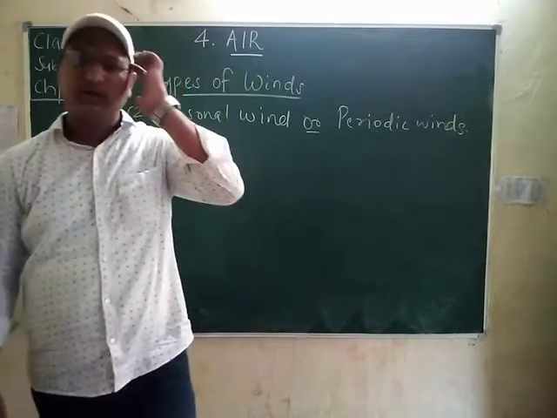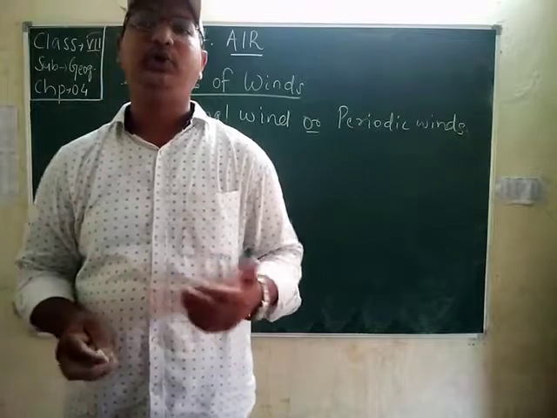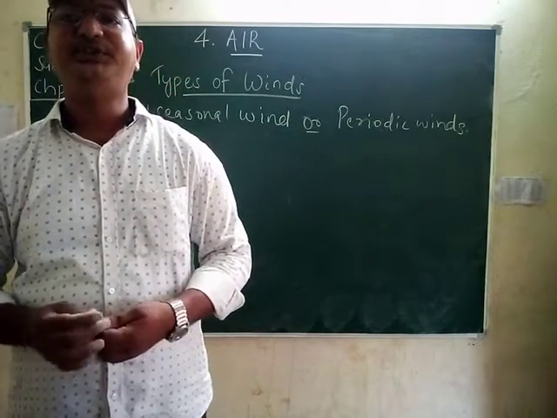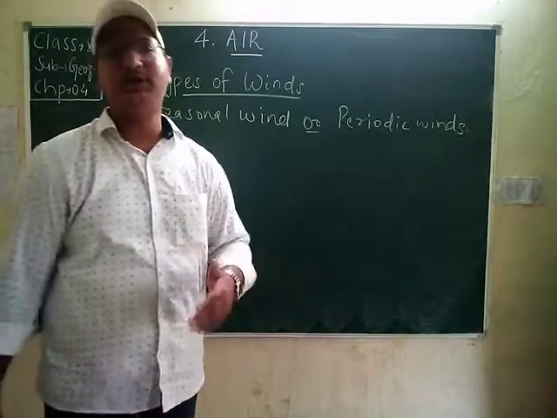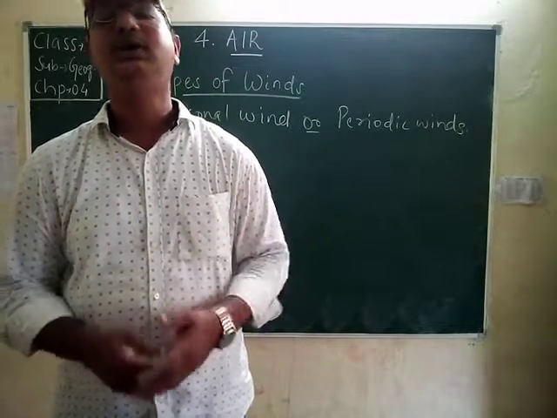So what are the periodic winds? These are the winds which blow regularly during a particular period of time, a day or a season. They change their directions in different seasons. They are periodic, meaning from time to time they blow in a particular direction.